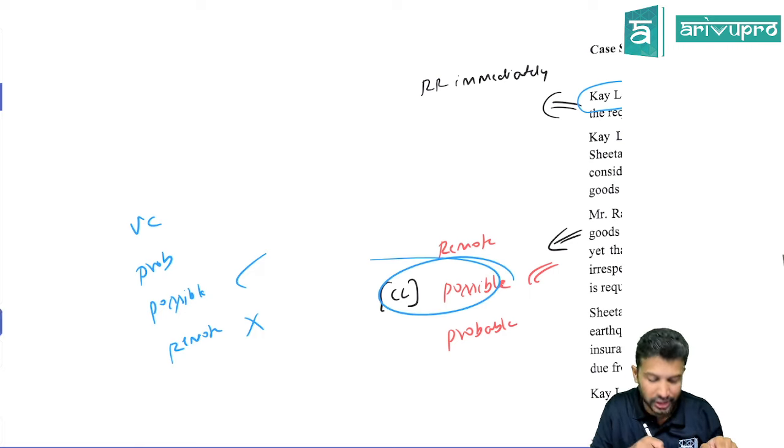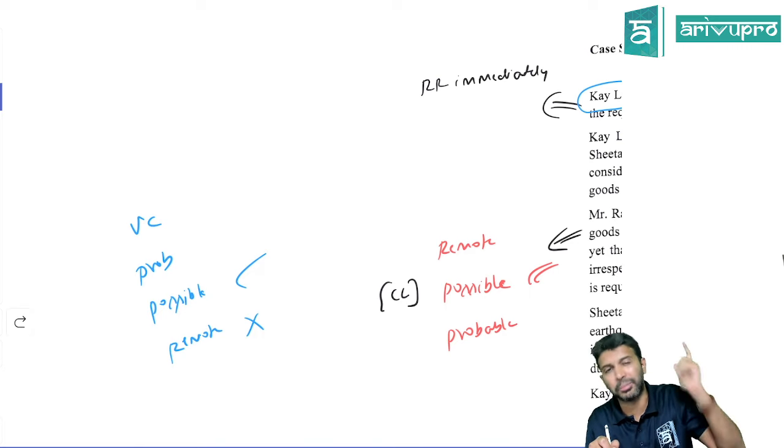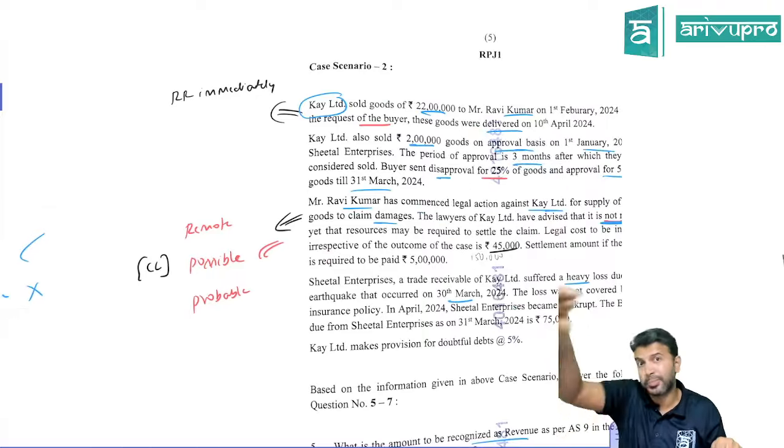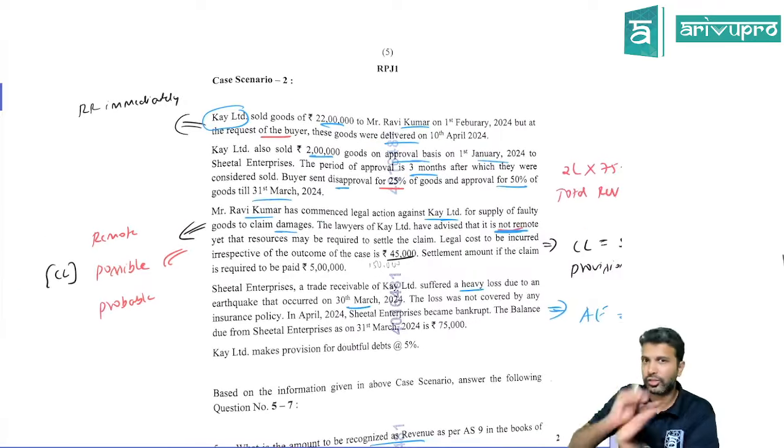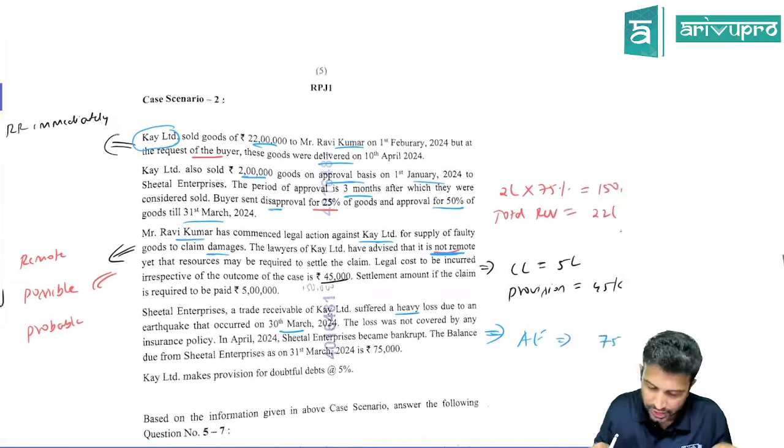For a possible obligation, do we create a provision or a contingent liability? Contingent liability. This is as per our lawyer's opinion. So that means this question is hinting towards contingent liability. Okay.